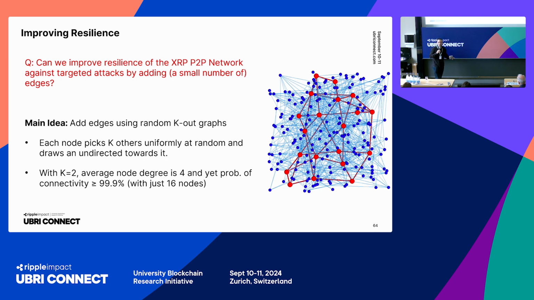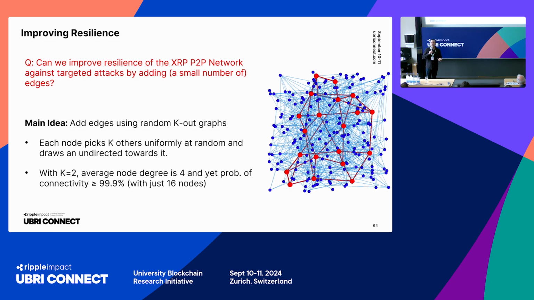So one thing to perhaps keep in mind is that if you ever need a construction that is going to be decentralized and you need something connected with few edges, this type of construction could be a good idea to keep in mind. So this seems like not a bad idea, and if k equals 2, average degree is going to be just 4.